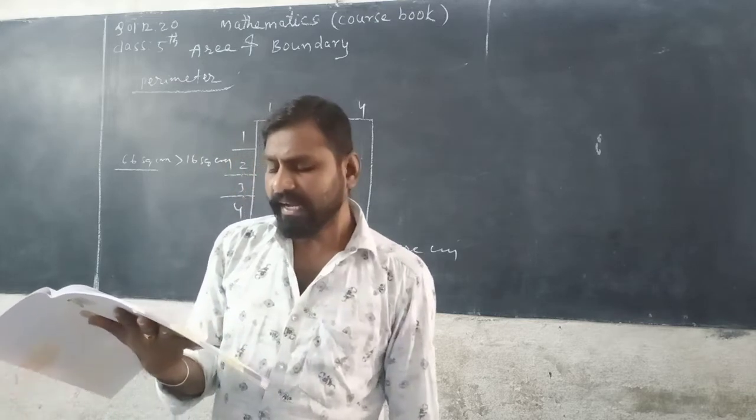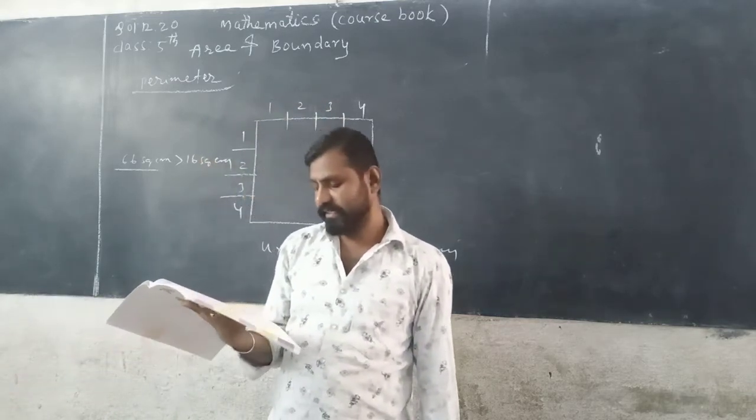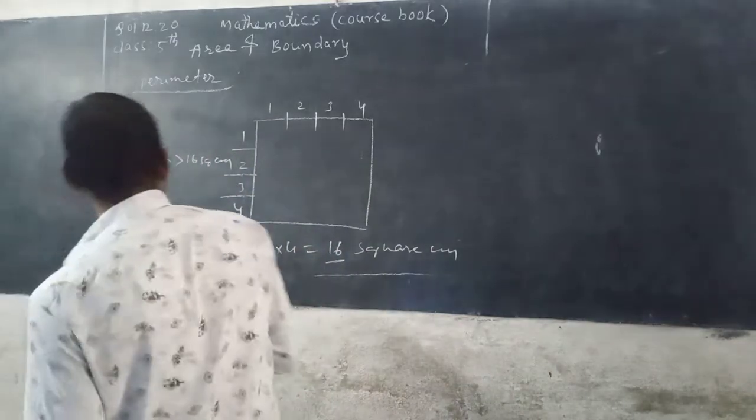So here, area of an object on a square grid. See how you can. So this is the square grid.